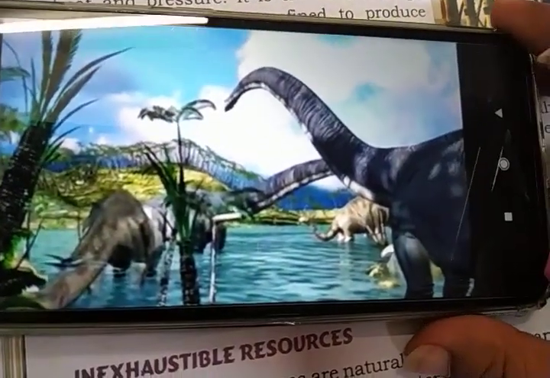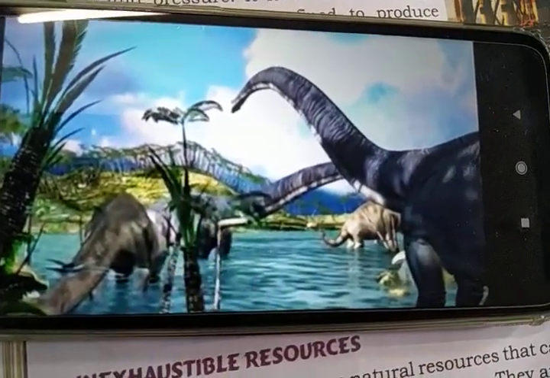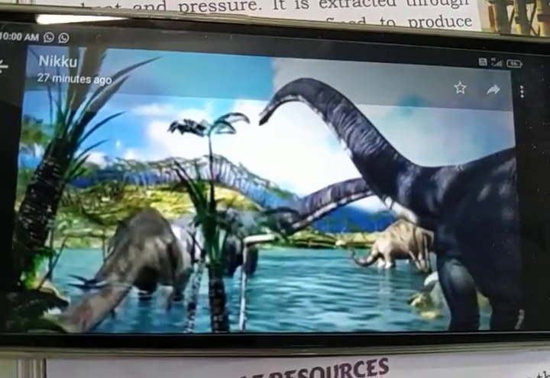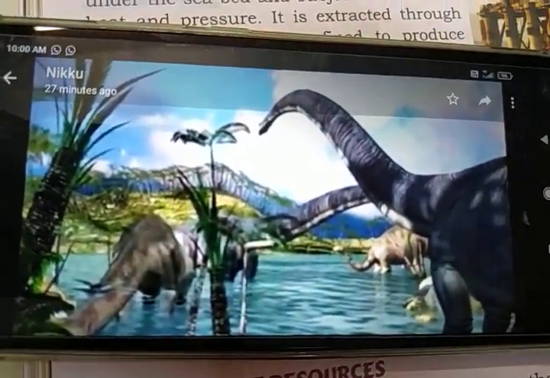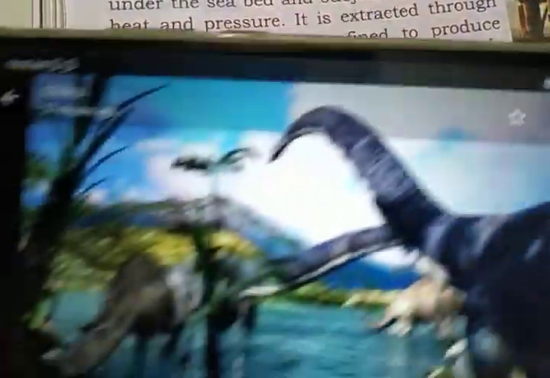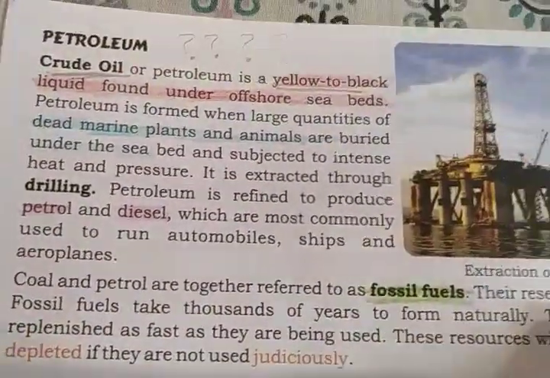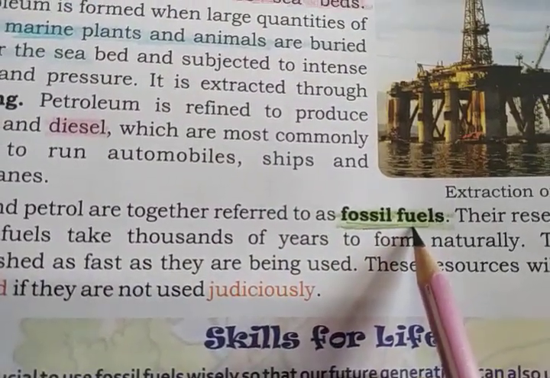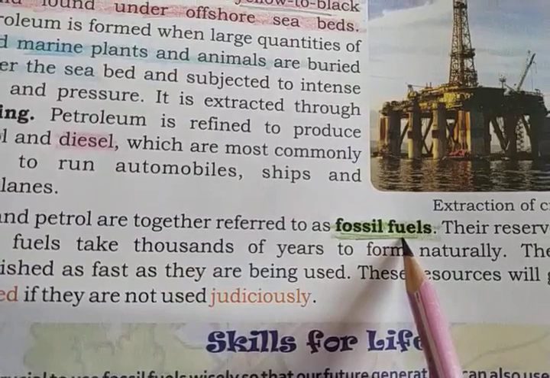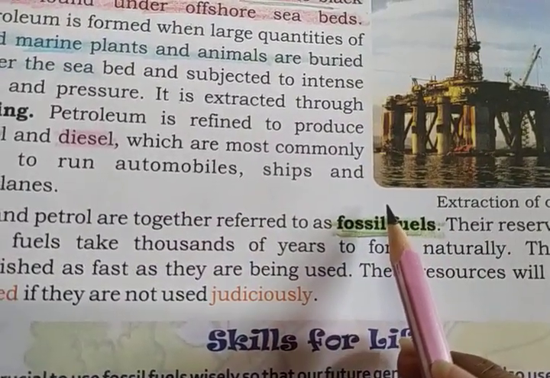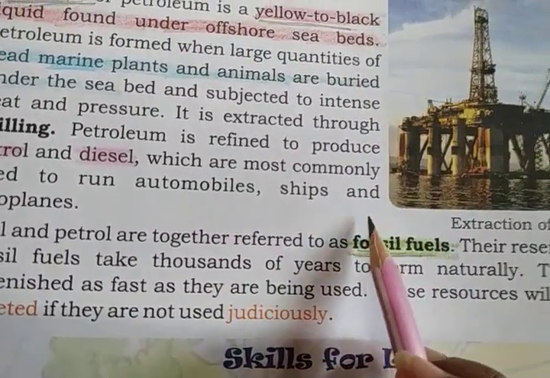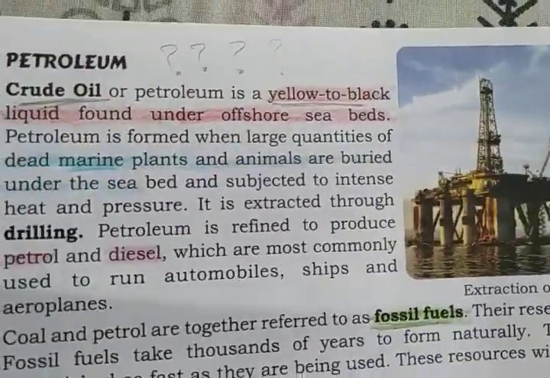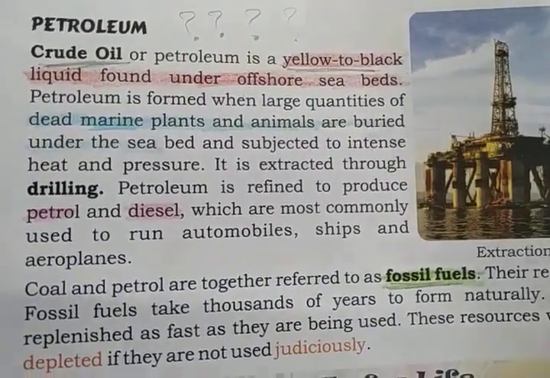So this is the story of how coal and petroleum are formed. Basically the things you are using are from the dead remains of ancient animals. And that is why coal and petroleum are also known as fossil fuels, because we get them from the fossils of plants and animals that lived on earth thousands and thousands of years ago. Millions and millions of years ago. So this is all about the story of coal and petroleum, how they are formed.